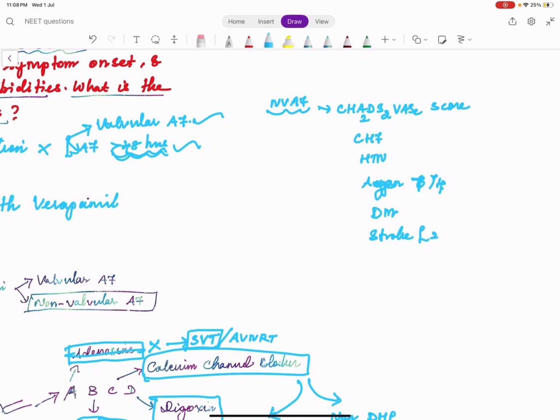The stroke carries 2 points, age more than 74 carries 2 points, V for any vascular abnormalities. Again, the next A stands for age between 65 to 74. The Sc stands for sex category of female.